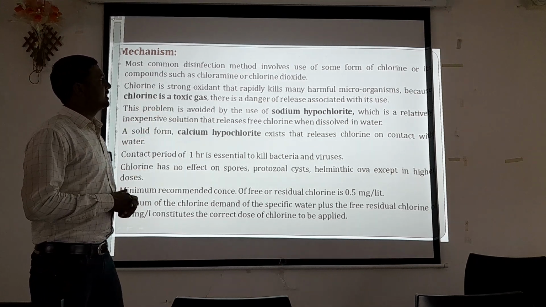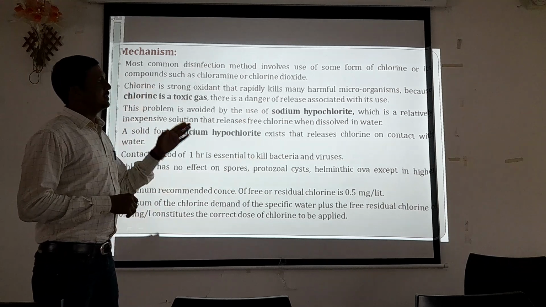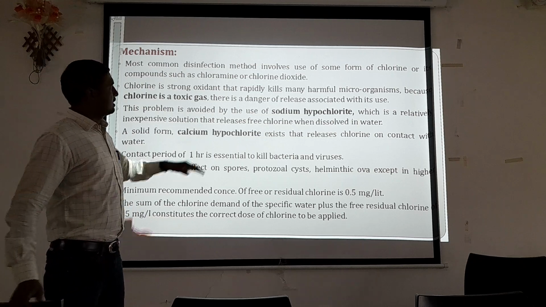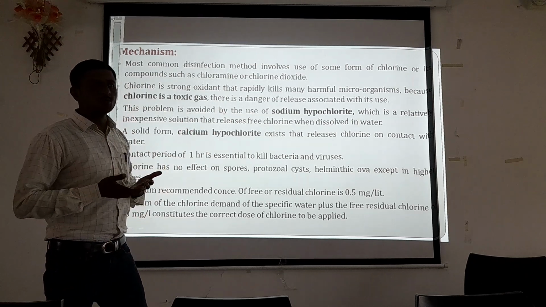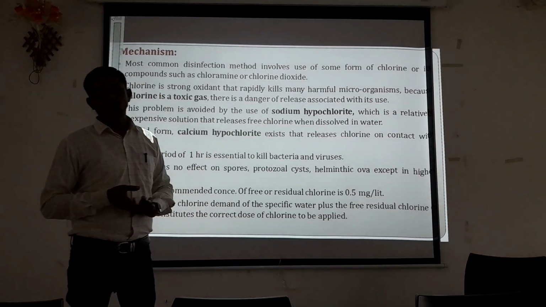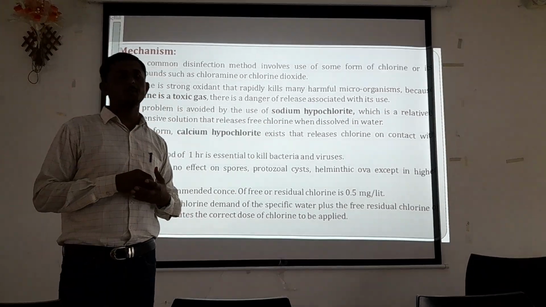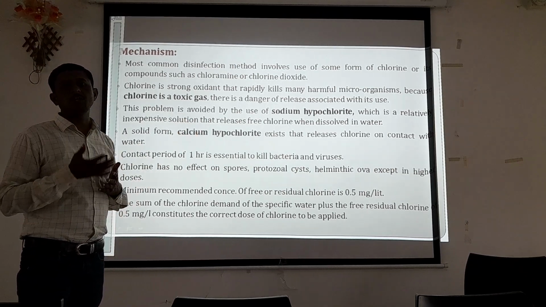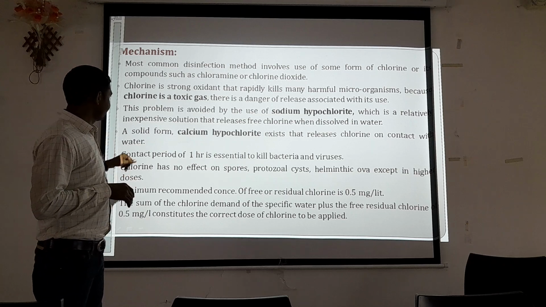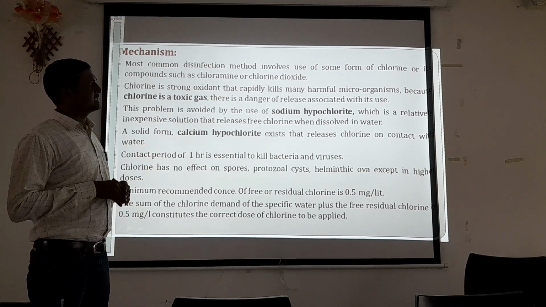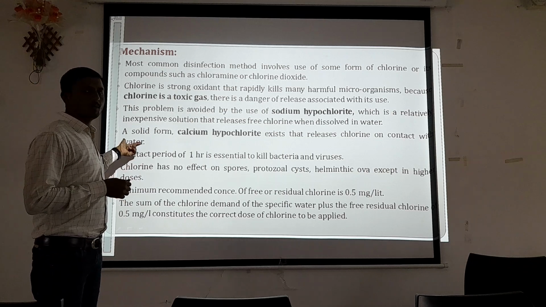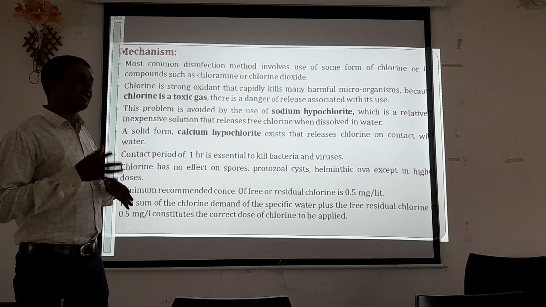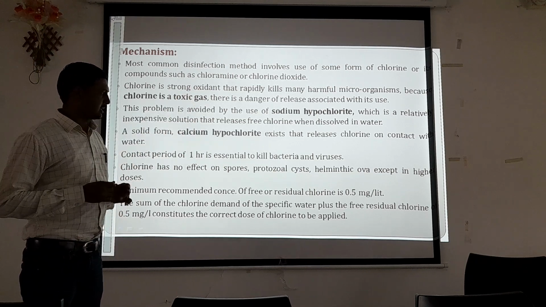This problem is avoided by the use of sodium hypochlorite, a relatively inexpensive solution that releases free chlorine when dissolved in water. It is an alternative to chlorine gas: when we mix sodium hypochlorite with water, it releases free chlorine, which helps kill microorganisms. A solid form, calcium hypochlorite, also exists and releases chlorine on contact with water, acting similarly to chlorine gas.